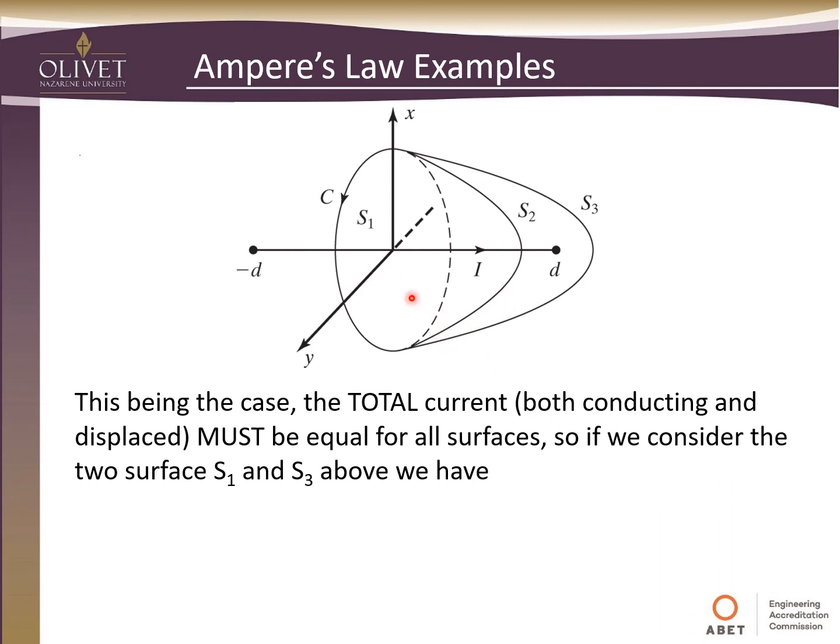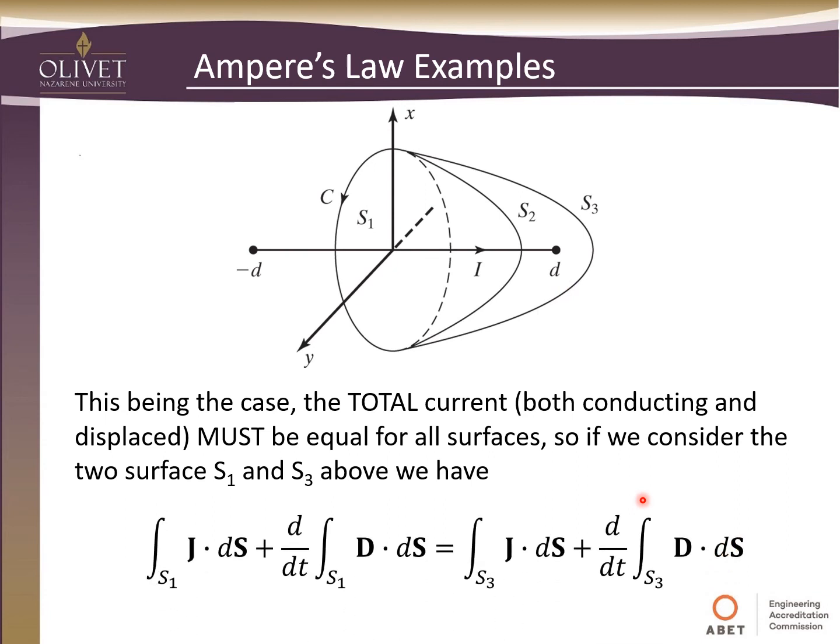If we add the actual or conducting and displaced current on this surface, then this surface and this surface, they must be equal. So let's consider a couple of these surfaces, S1 and S3. The sum of the actual current and the displaced current on S1 has to equal the actual current and displaced current on S3.